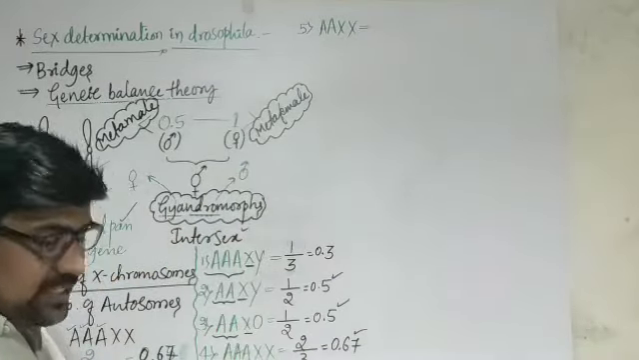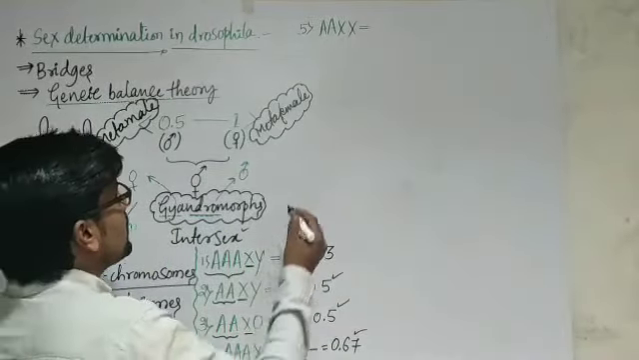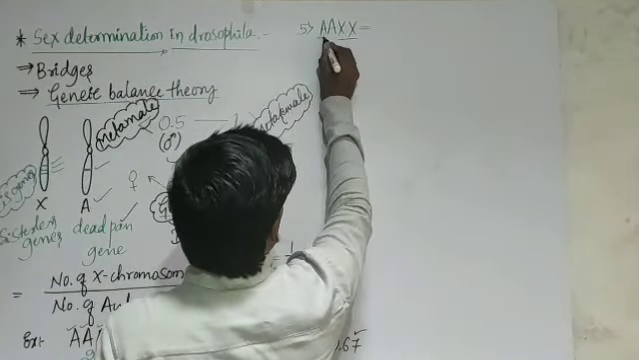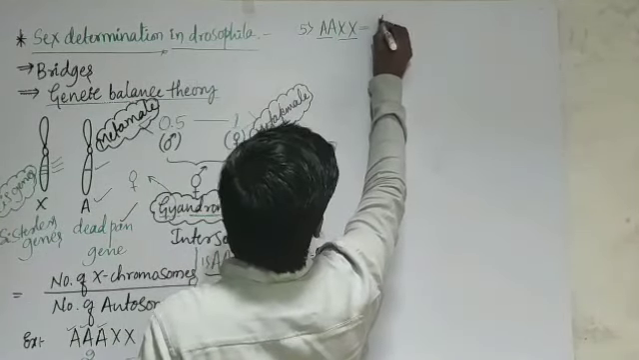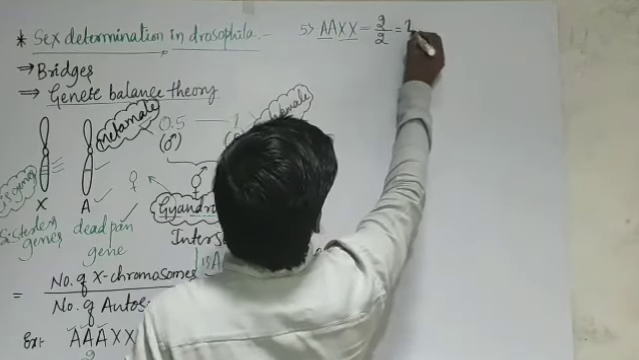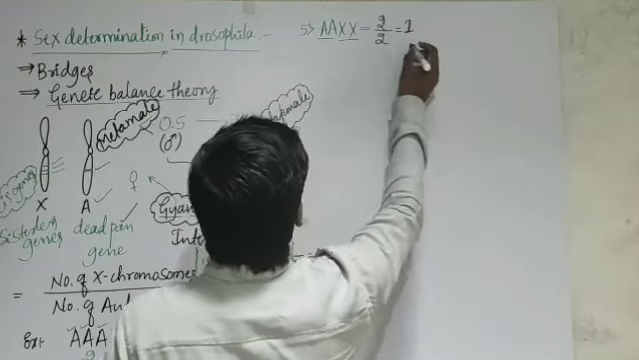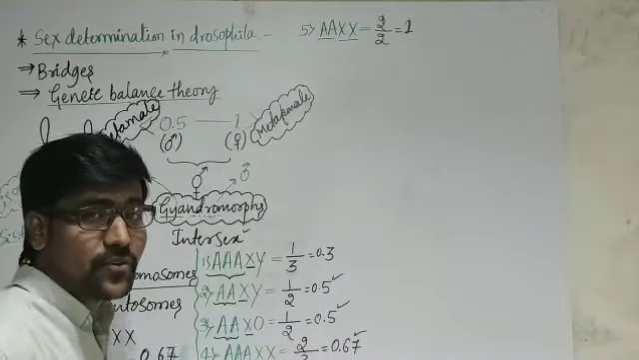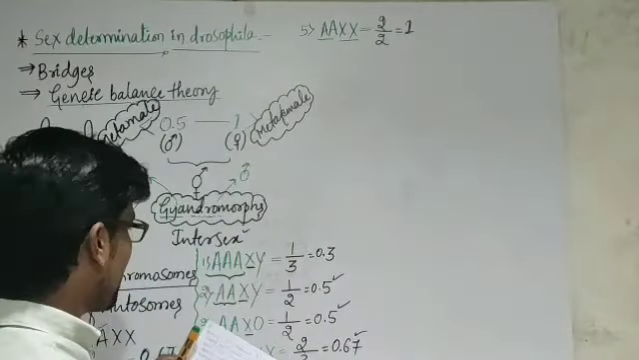AA and XX. So here 2 X chromosomes and 2 autosomes. That means 2 by 2, and 2 by 2 means 1. So 1 means, as we have already told you, this is the perfect female, a fertile female.